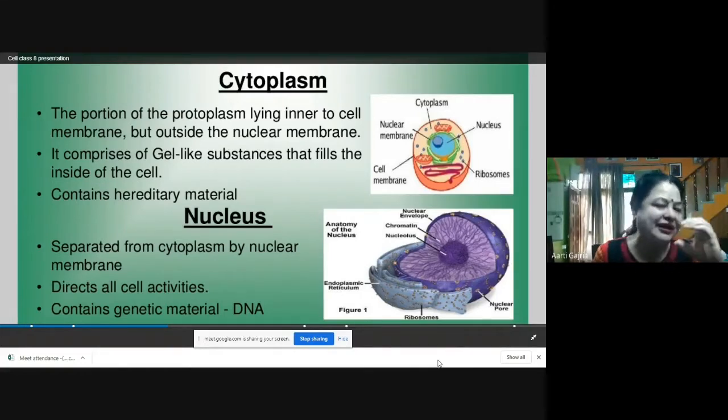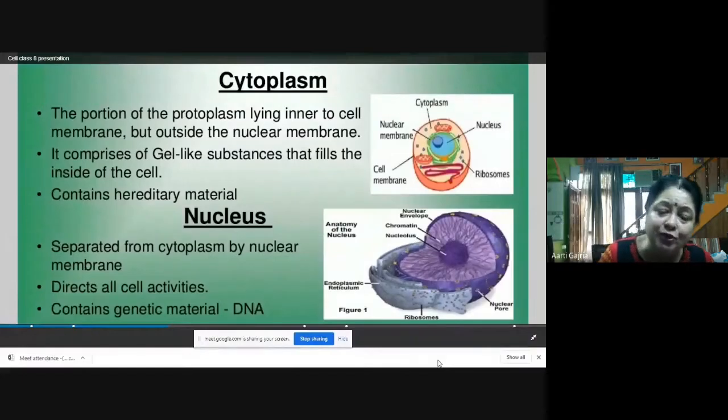Now this nucleus also has a covering all over it, and that is called the nuclear membrane. Inside that nuclear membrane, you will find the genetic material, that is, the chromosome.